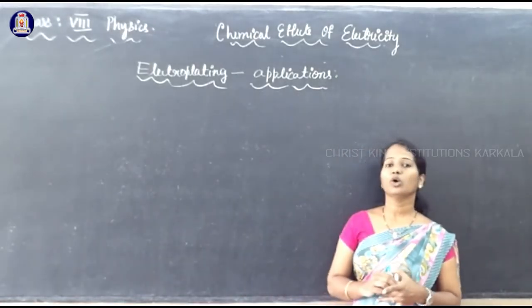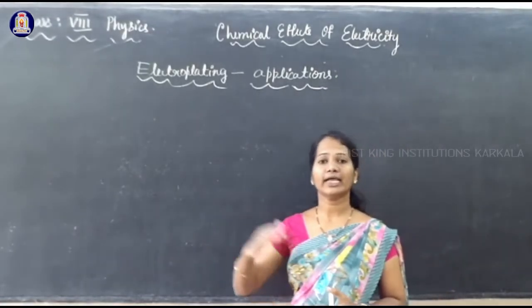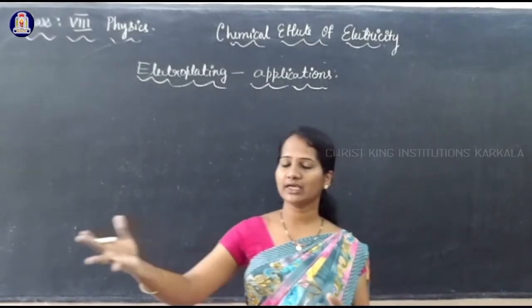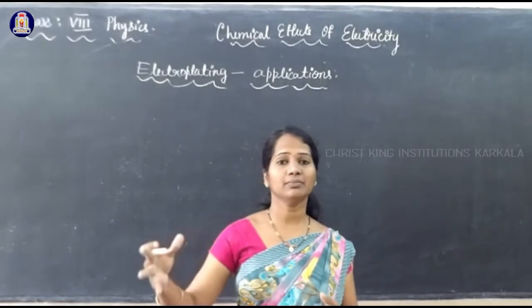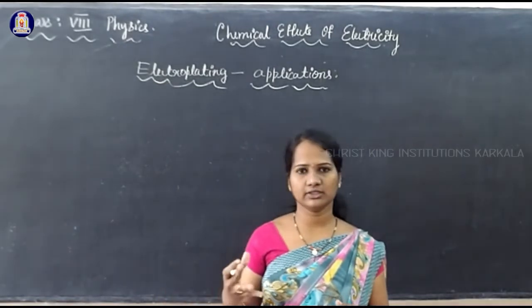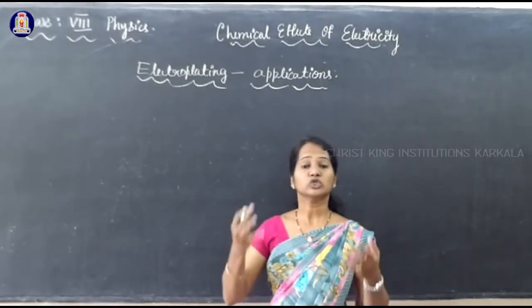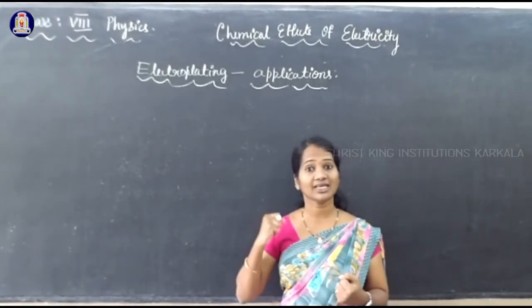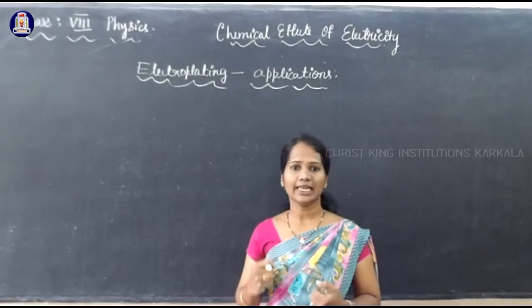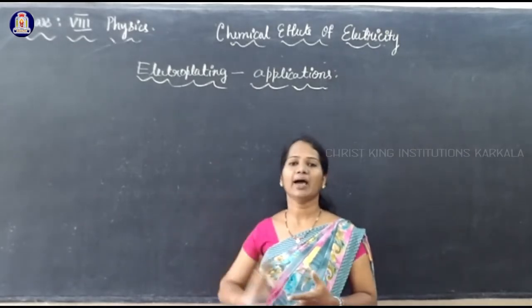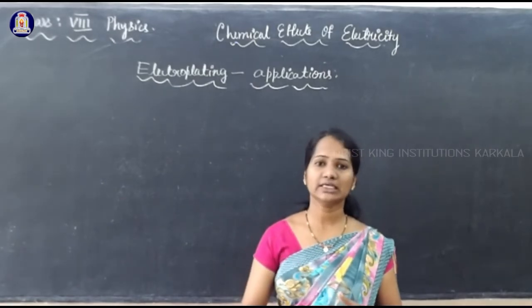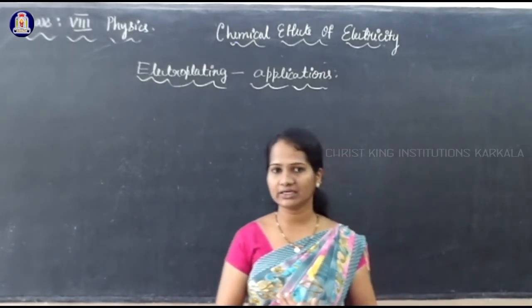It is the coating of one metal over another metal. We take some cheaper metal and give it a coating of some costly or precious metal, so that we can get the properties of those metals which we require. So electroplating has many applications. It is used in our day-to-day life. So how is it applied in the field of industry?